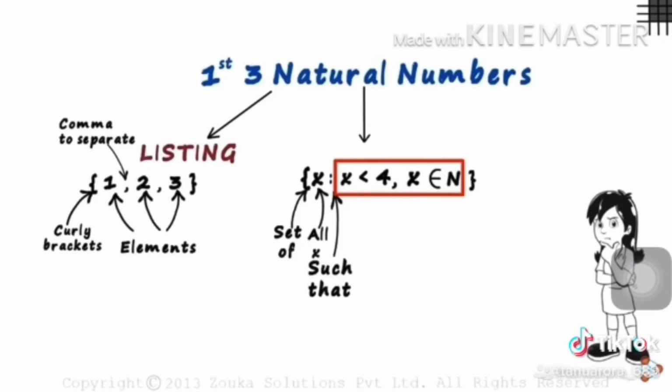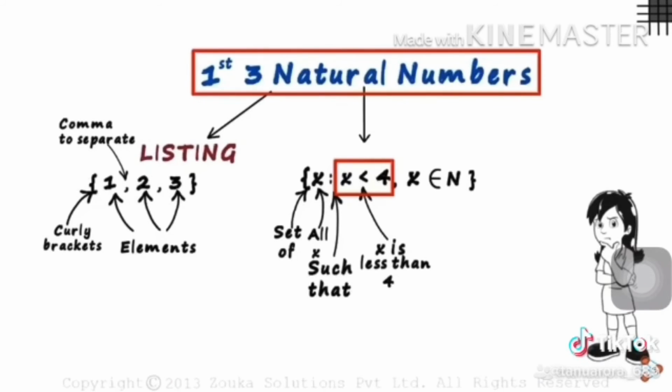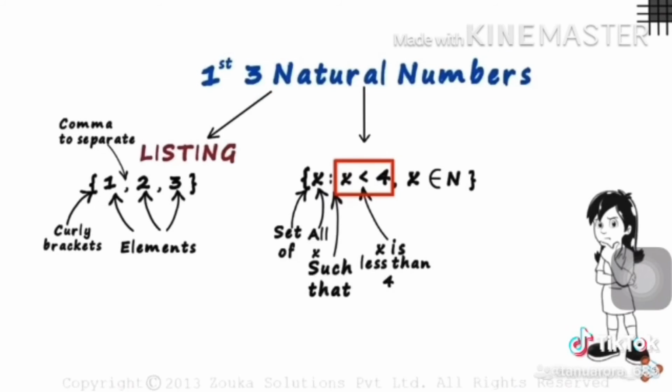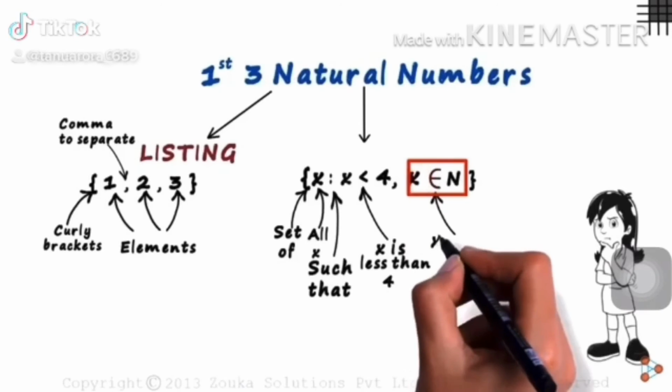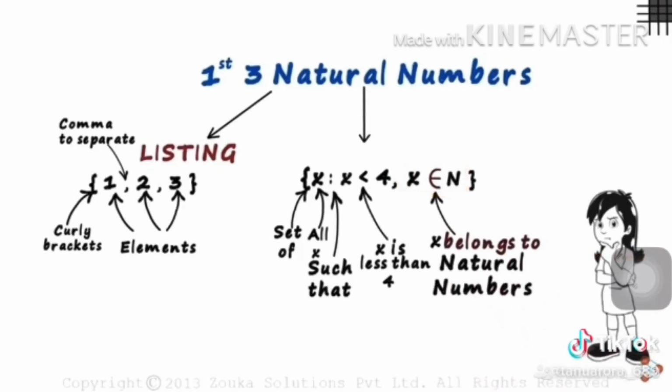Here we can see two conditions separated by a comma. This one and this one. The first is simple. It says x is less than 4. We have this condition since we are asked for the set of the first three natural numbers. The second condition is not as simple. Without it, x can be any number less than 4, even a negative integer. The second condition precisely states that x belongs to N, where N is the group of all natural numbers. It means x belongs to the natural numbers.